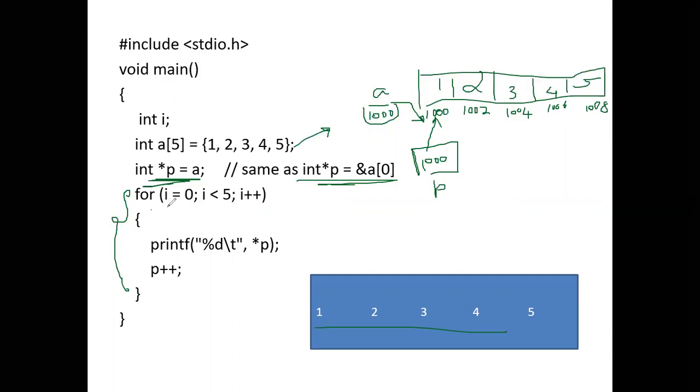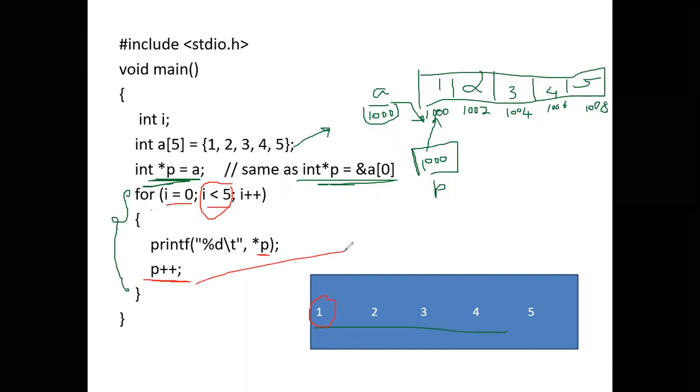Now I'll be using a for loop. For i equal to 0, i less than 5, because this will be the 0th element, first element, second element, third element, fourth element. So starting with 0, we will have 0 to 4, correct? We have 5 elements in the array, so that is why we start with 0 and write i less than 5. So printf, we are printing star of p. What is star of p? The value that is stored in the address 1000. What is the value? It is 1. Next we are doing p plus plus.